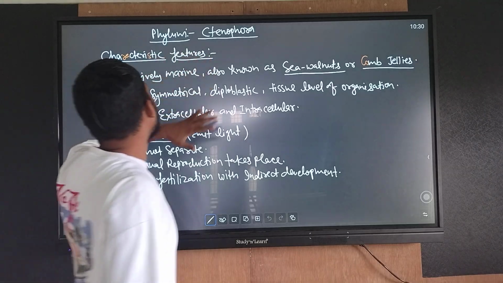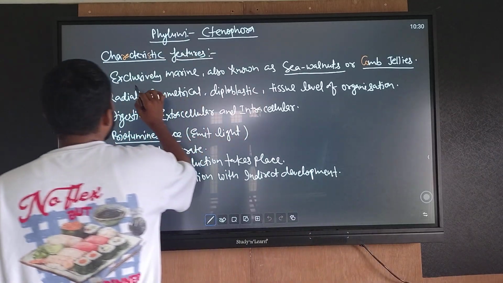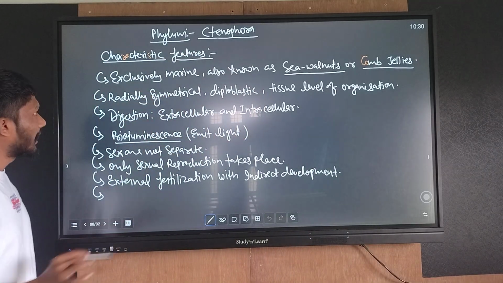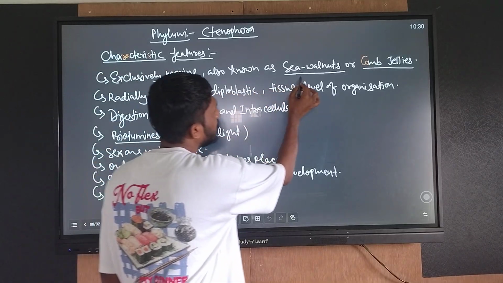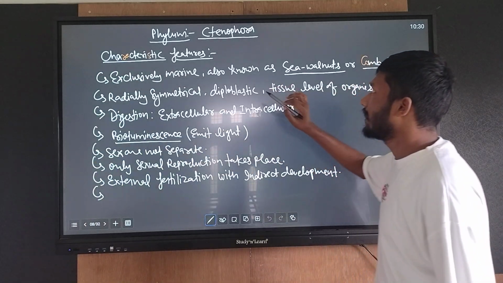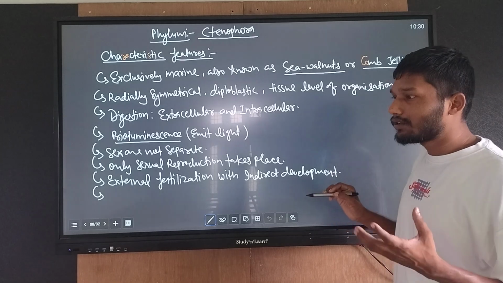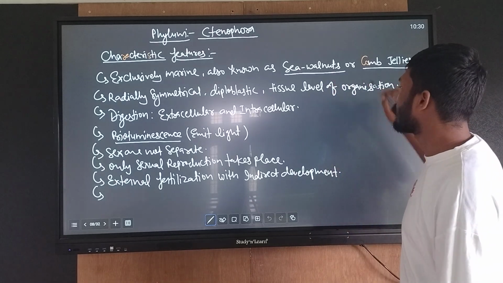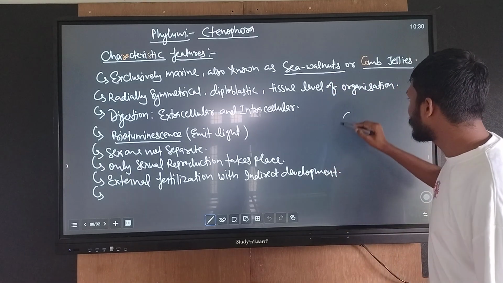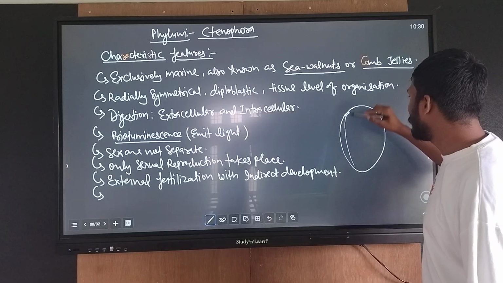Next one is Ctenophora. Characteristic features: exclusively marine, also known as sea walnut and comb jellies. Remember, they have an 8 plate structure.